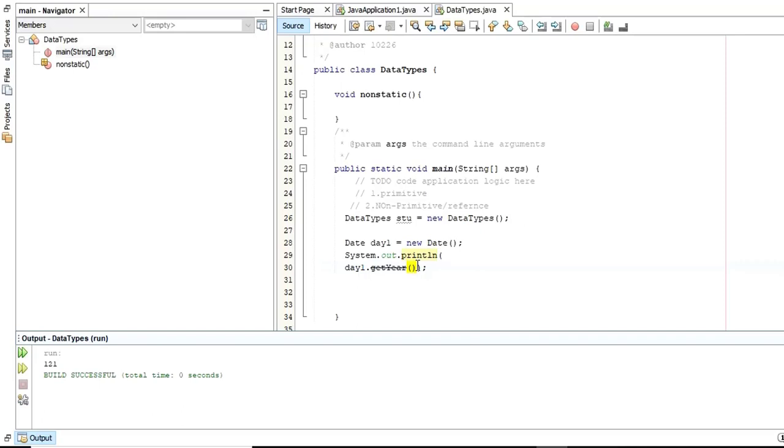This is how the data types would work in Java. I hope now we know how to work with data types in Java. Then the next thing is variables in Java. I'm sure that you know what a variable is. A variable is nothing but a container where we are going to store the data.